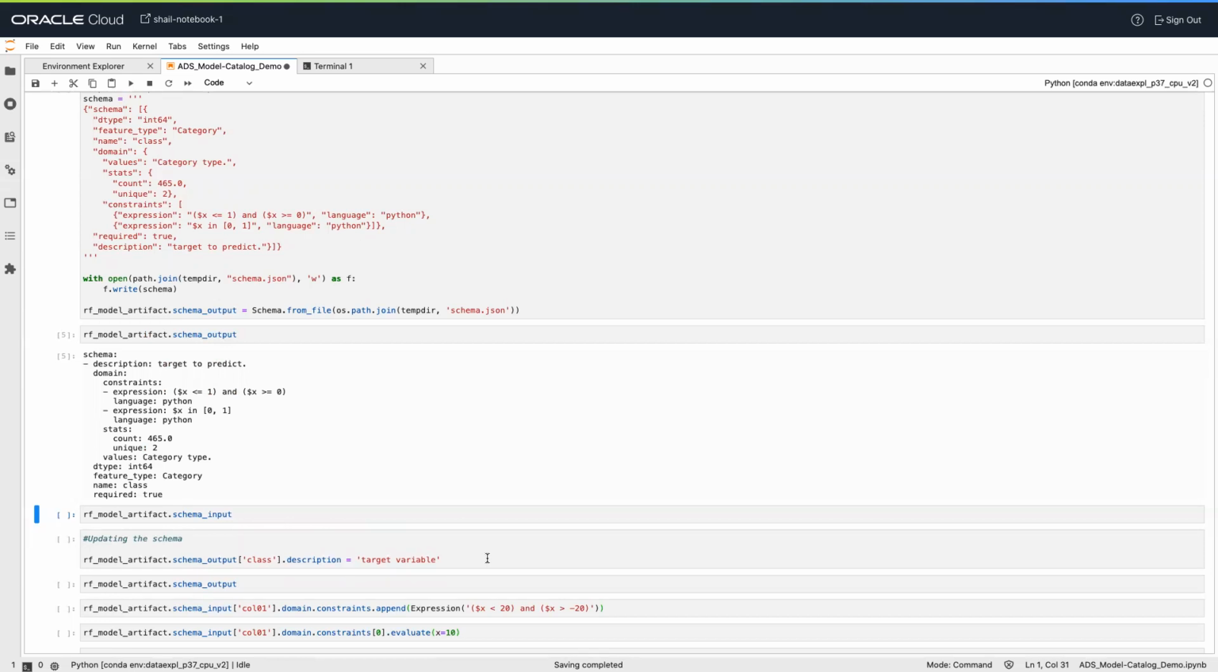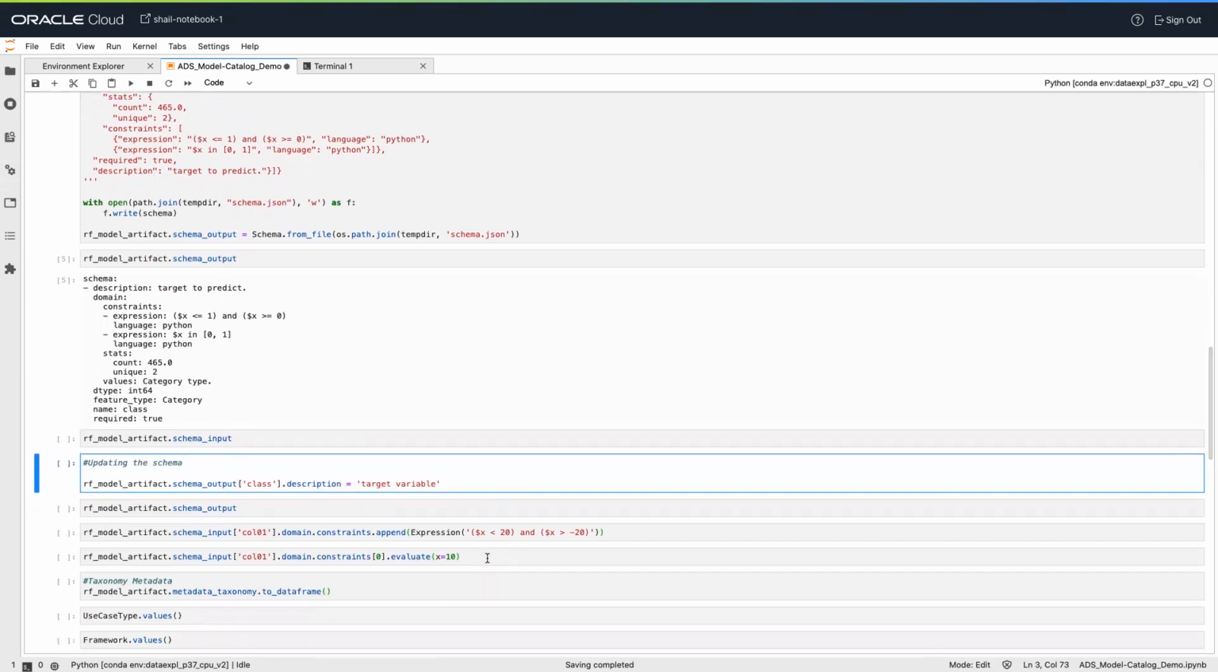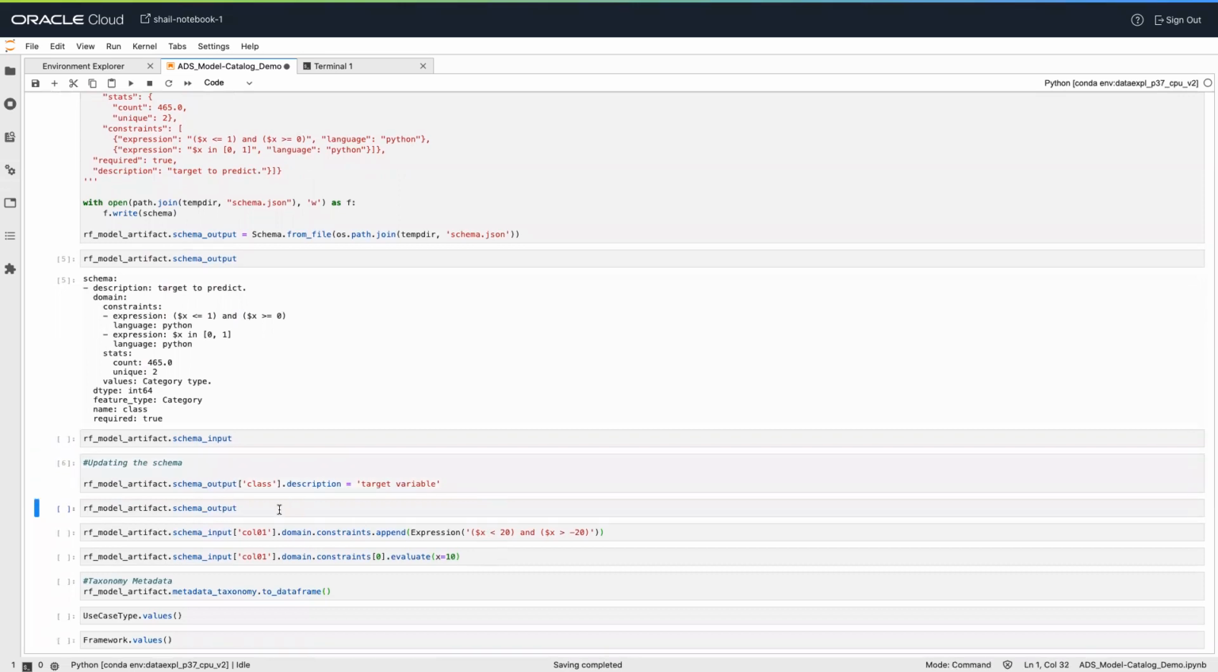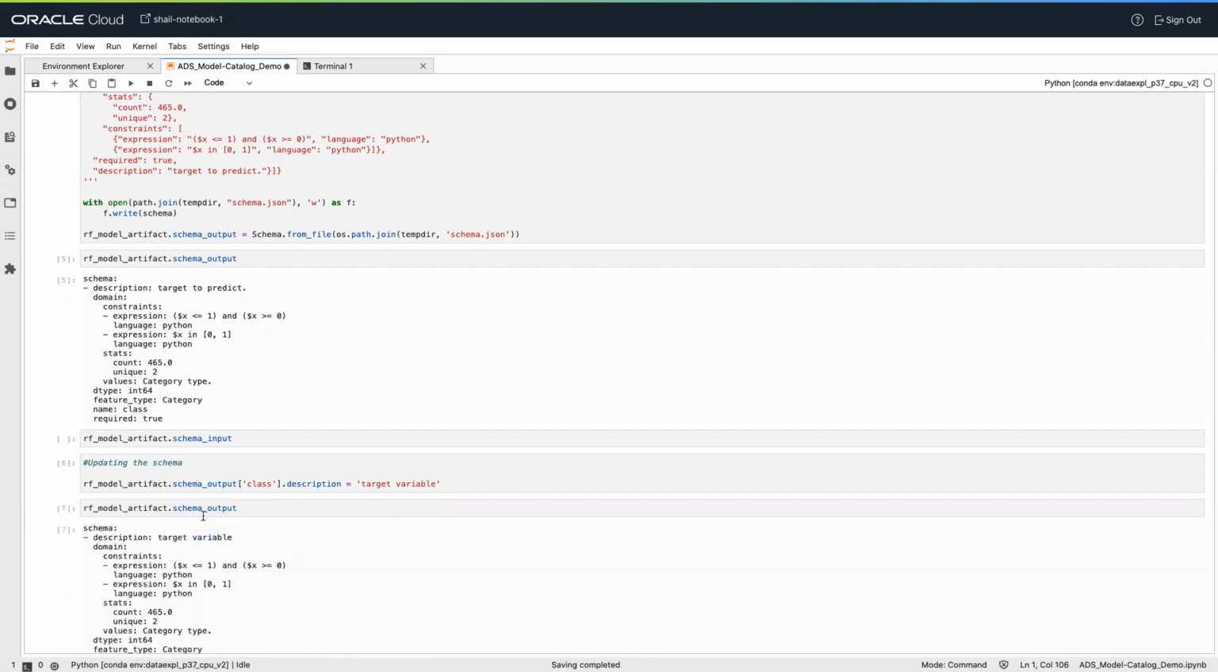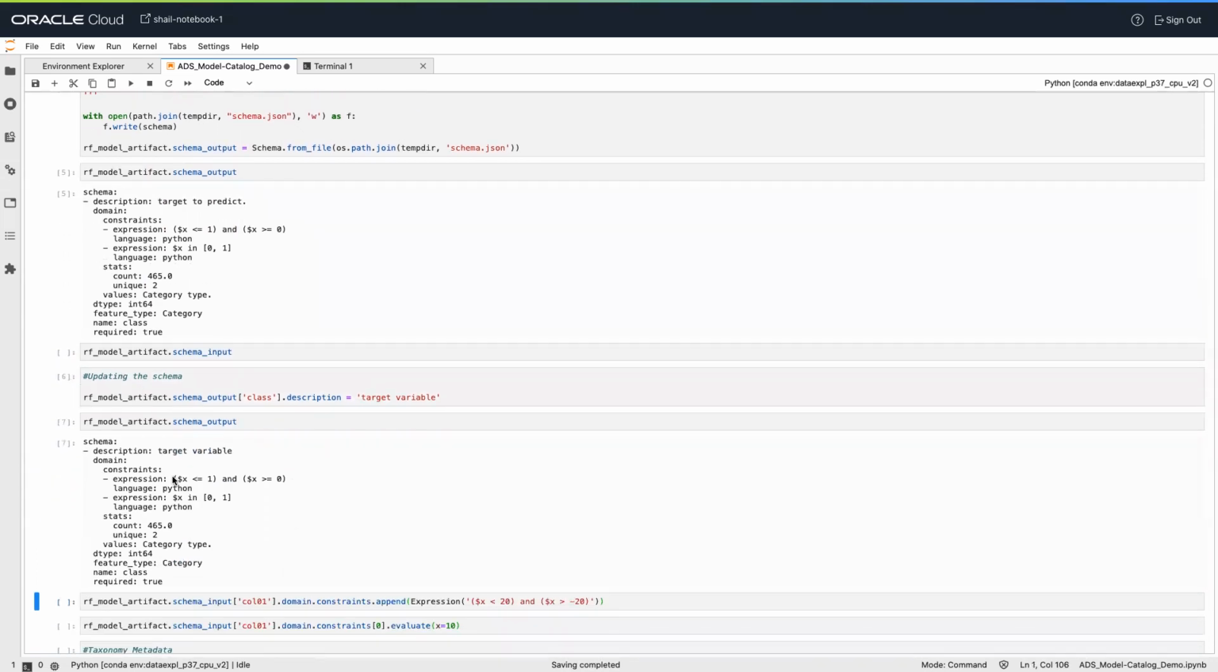Now we can again update the schema as well. So here we are trying to update the description of the output schema. And now, using the schema output property, we can check the schema output in YAML format. So here we can see the description is updated.